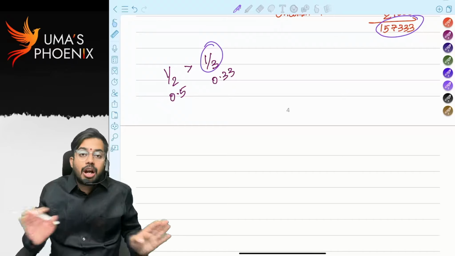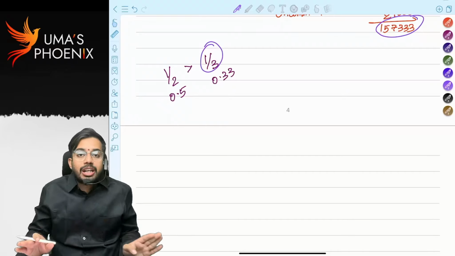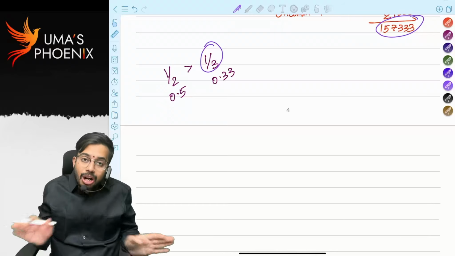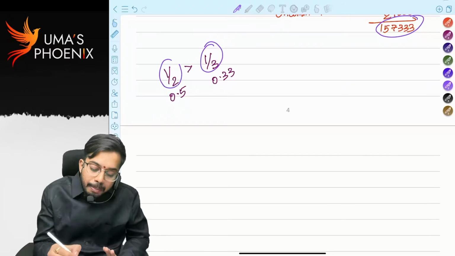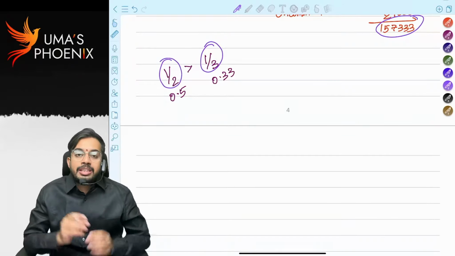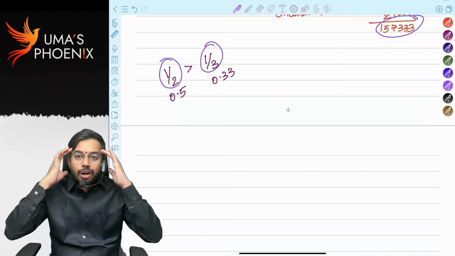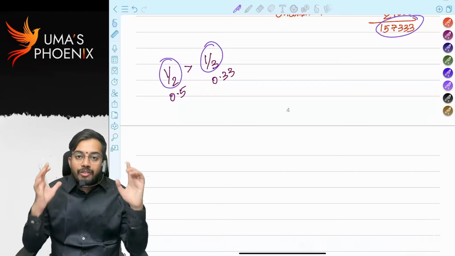If the employee is not receiving gratuity, then he is not claiming gratuity exemption. As he is not claiming gratuity exemption, higher pension exemption 1 by 2 is allowed. This is the logic. In the examination, if you forget and are confused between 1 by 3 or 1 by 2, check.